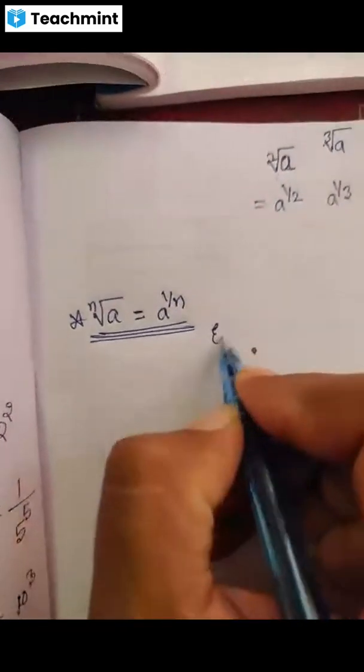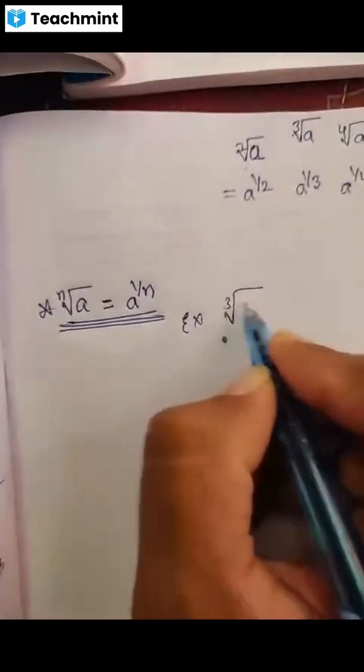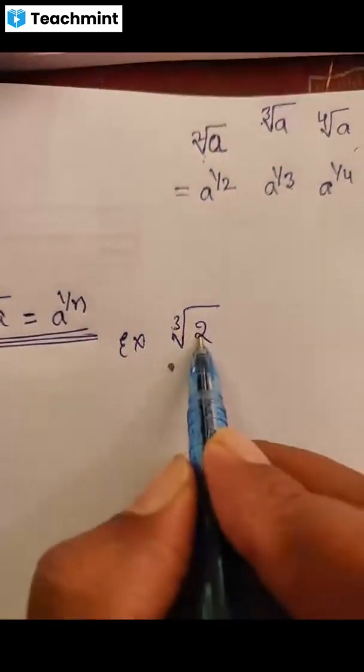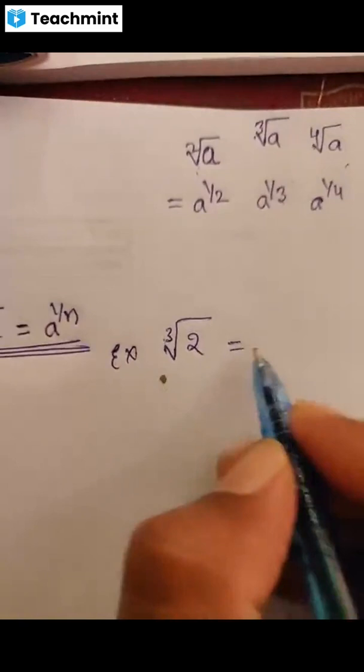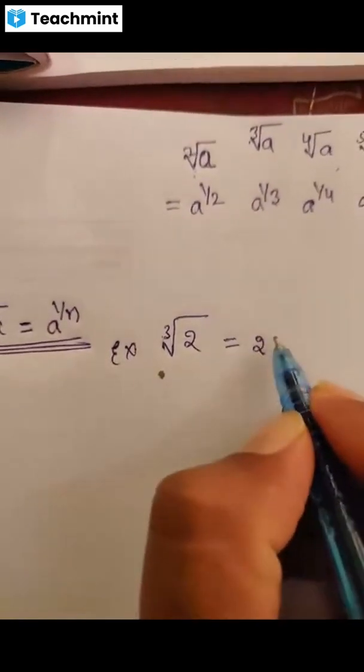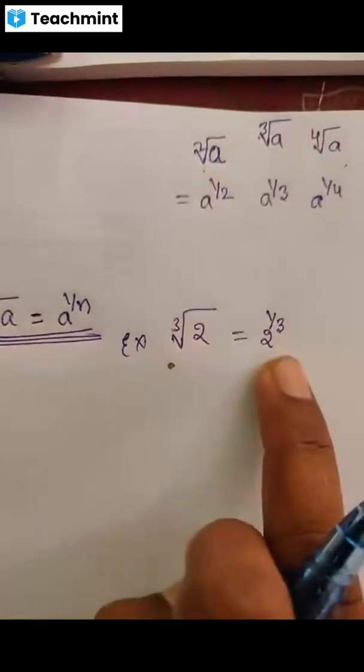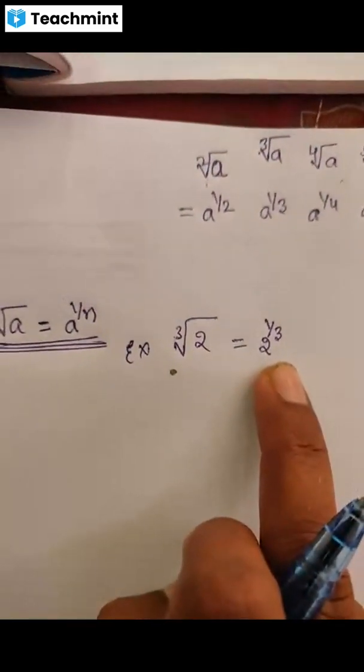This example, cube root of 2. We read this as cube root of 2, written as 2 raised to 1 by 3.